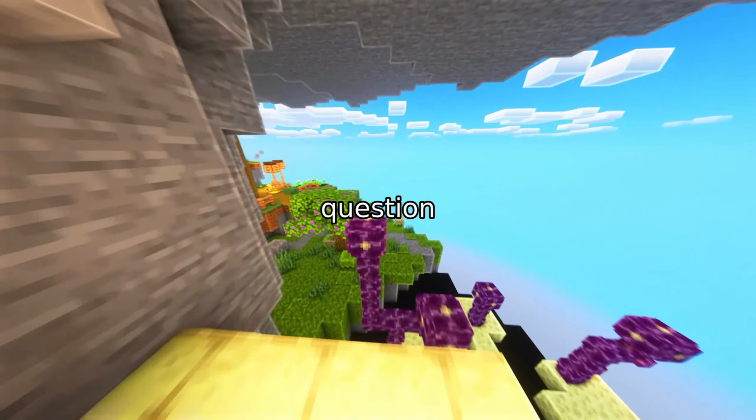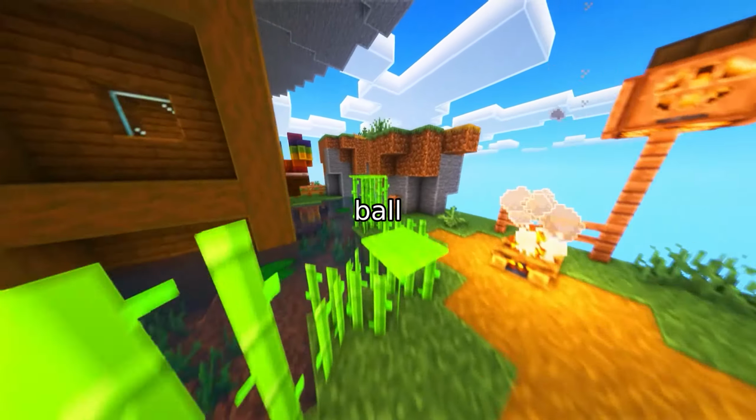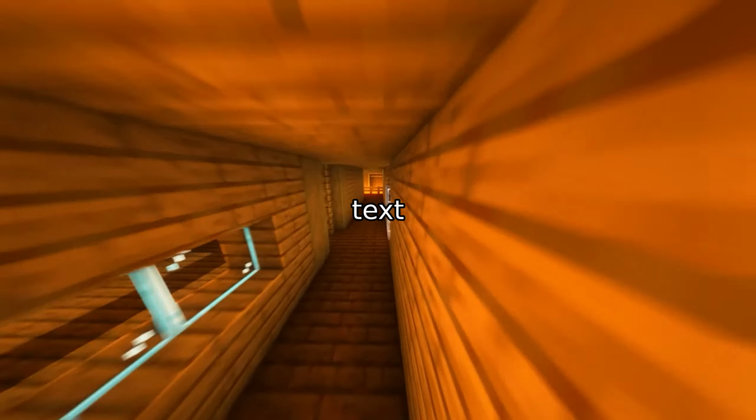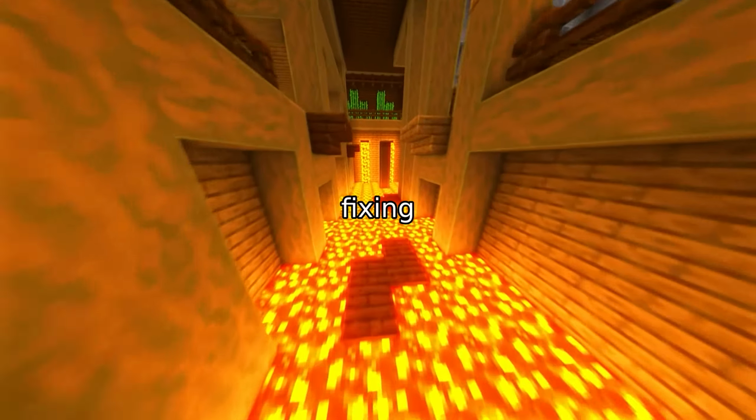Ever asked an AI a question and got an answer that's completely off? Like, what color is the ball, when there's no ball in the image? That's a hallucination, a tricky glitch in AI systems that mix text and images. Today, we're cracking the code on why this happens and how researchers are fixing it.